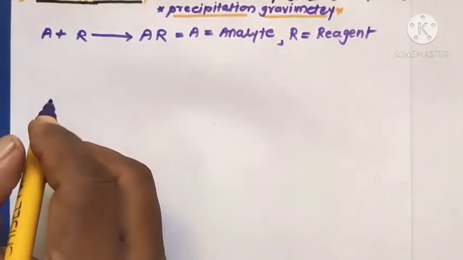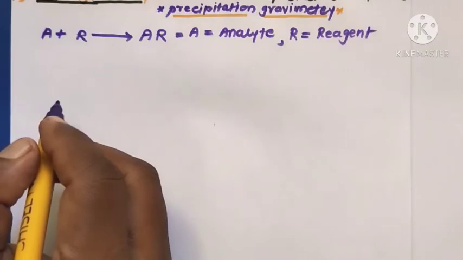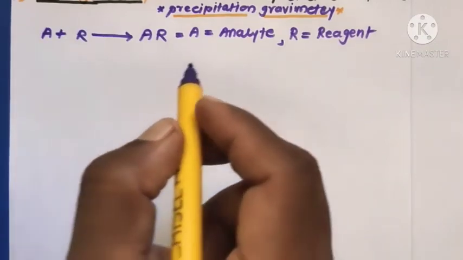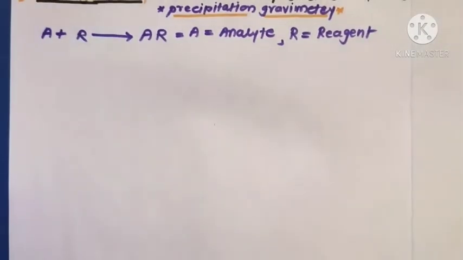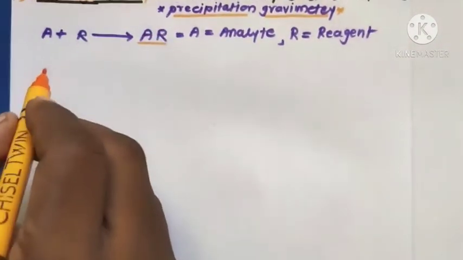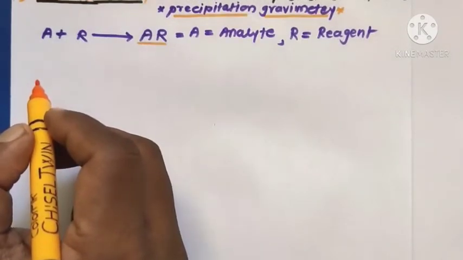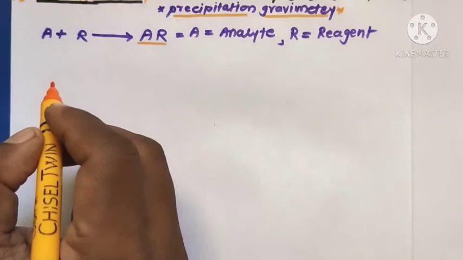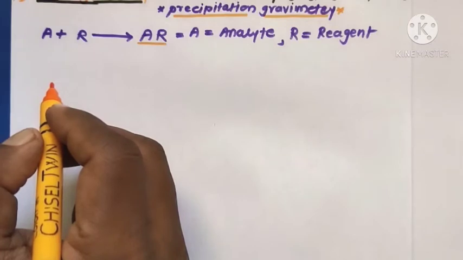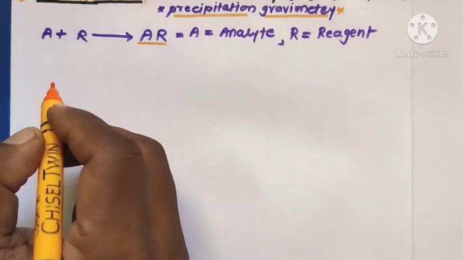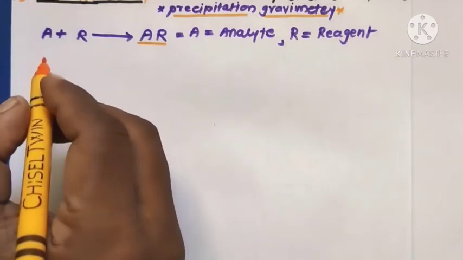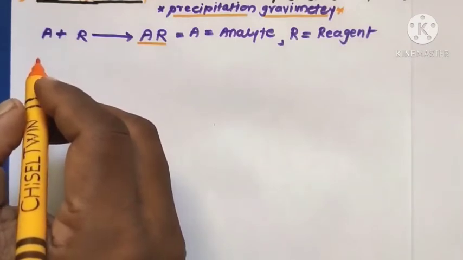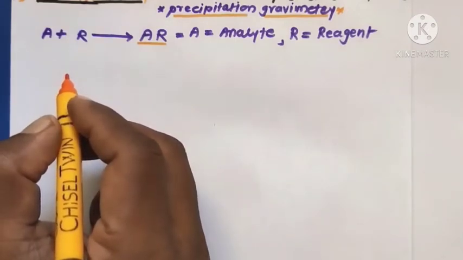Now in this case, the product AR is essentially a sparingly soluble substance which can be weighed after suitable drying, or which can be ignited to another compound of known composition and then weighed. For example, barium can be determined gravimetrically by precipitation of barium sulfate, which can be dried and weighed.